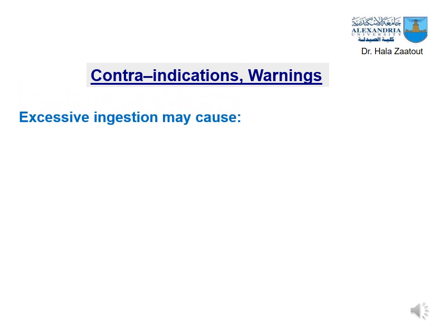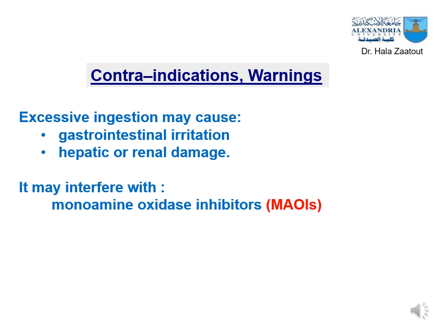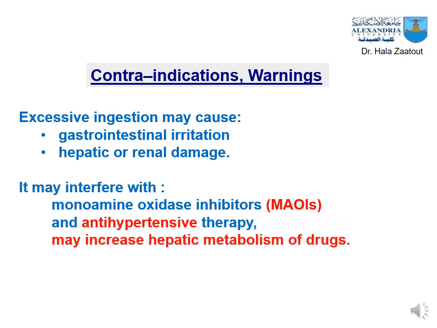Excessive ingestion, if it is used in large amounts, causes GIT irritation, hepatic or renal damage, and it may interfere with monoamine oxidase inhibitors. This is an enzyme responsible for the breakdown of monoamines, and consequently it can affect antihypertensive therapy due to its effect on monoamine oxidase, the MAO inhibitor. It may increase the hepatic metabolism of drugs, and